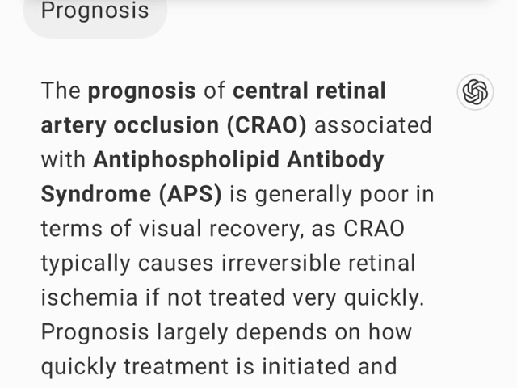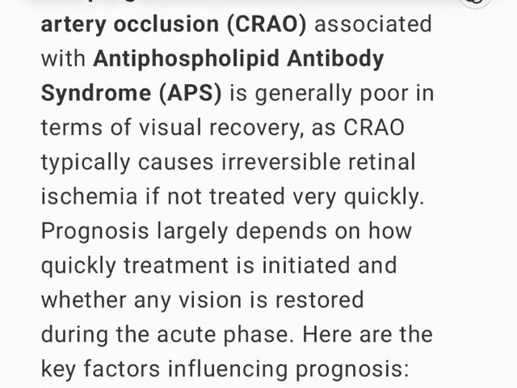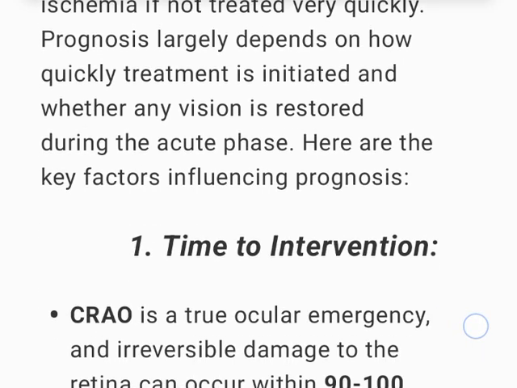The prognosis of central retinal artery occlusion associated with antiphospholipid antibody syndrome, APS, is generally poor in terms of visual recovery, as CRAO typically causes irreversible retinal ischemia if not treated very quickly. Prognosis largely depends on how quickly treatment is initiated and whether any vision is restored during the acute phase. Here are the key factors influencing prognosis.